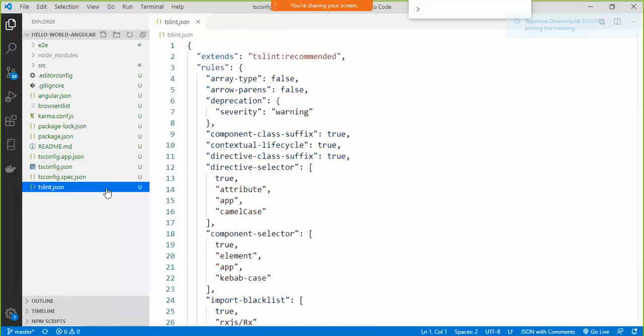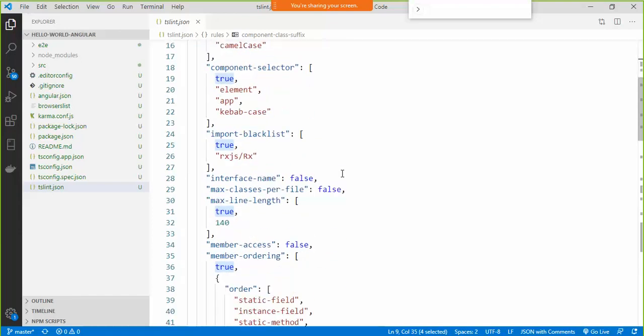Then we also have tslint. This is basically for styling information. Fine, how the styling of the TypeScript code should be done for your application. So all those rules are defined over here. For example, the component class prefix, whether every component should have a prefix on the class name or not, is mentioned over here. Fine.